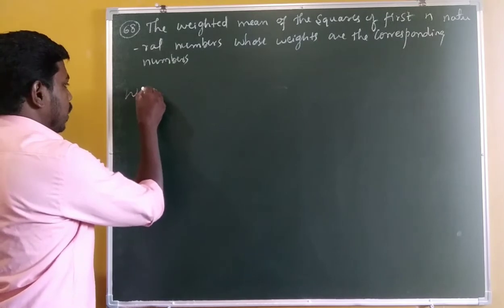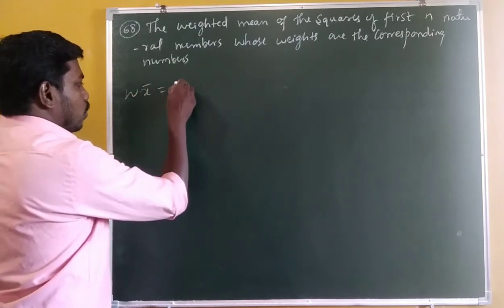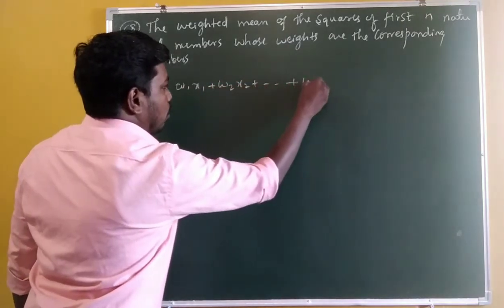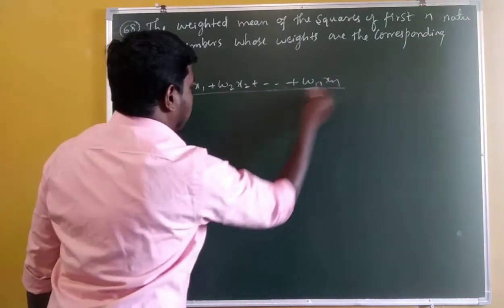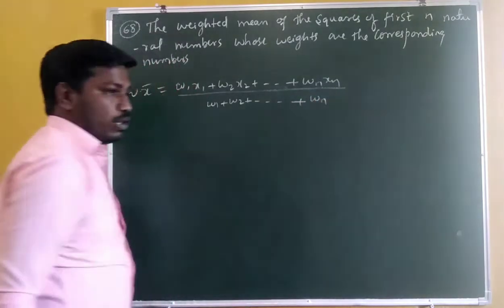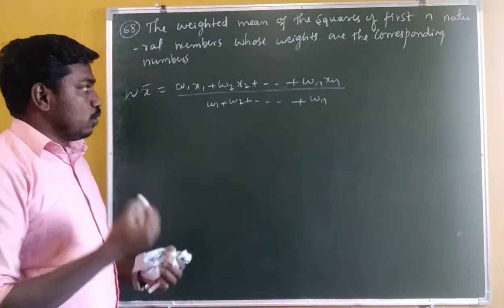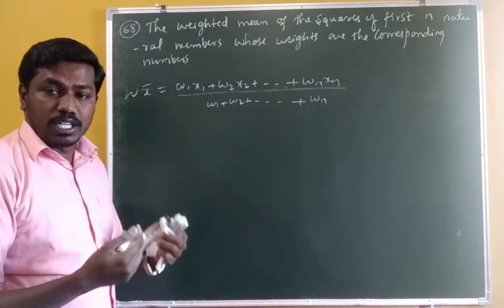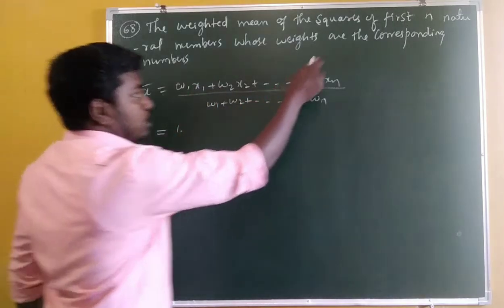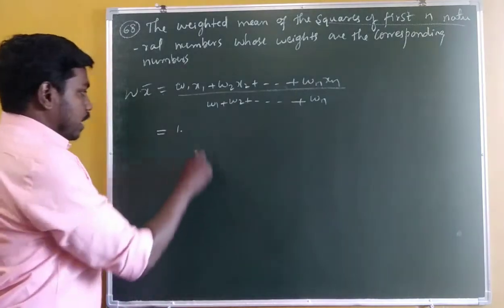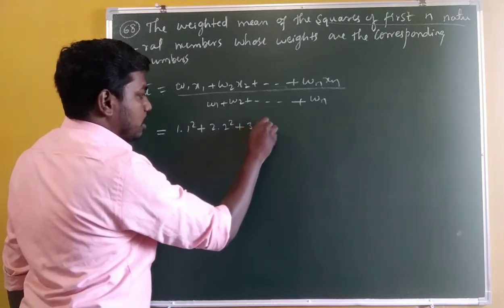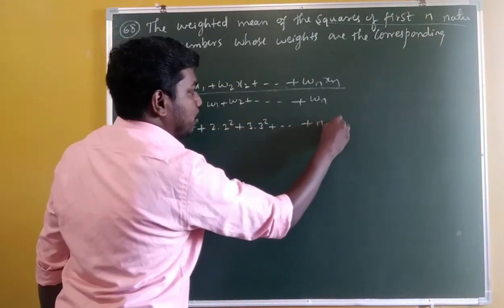The weighted mean is equal to W1 X1 plus W2 X2 up to Wn Xn, divided by W1 plus W2 plus up to Wn. Your weights are 1 to n, and the x's are 1 square, 2 square, 3 square, like this. So 1 into 1 square, next 2 into 2 square, next 3 into 3 square, and next n into n square.